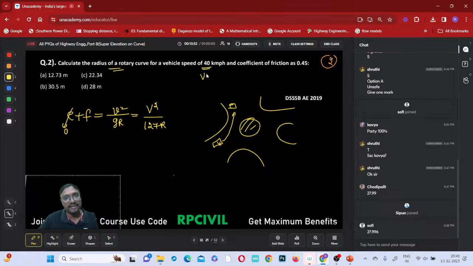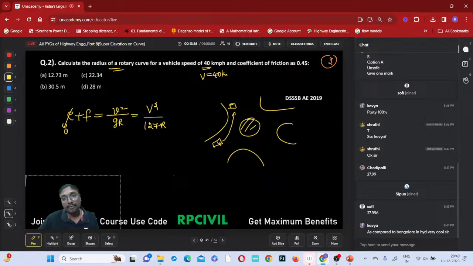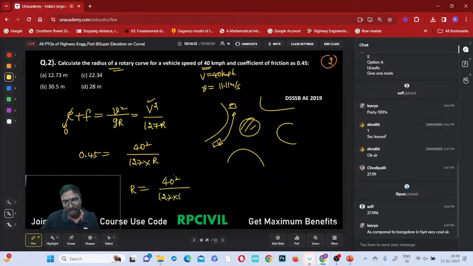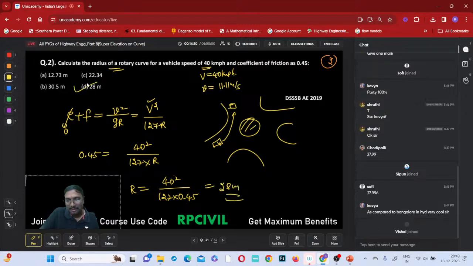If the speed capital V is 40 kmph, then small v is 11.11 meters per second. So friction will be 0.45. I'll use the second formula: capital V square divided by 127 into R. R we have to find out now. So R equals 40 square divided by 127 into 0.45. How much does it come to be? About 28 meters approximately. Option D will be the correct answer, right?